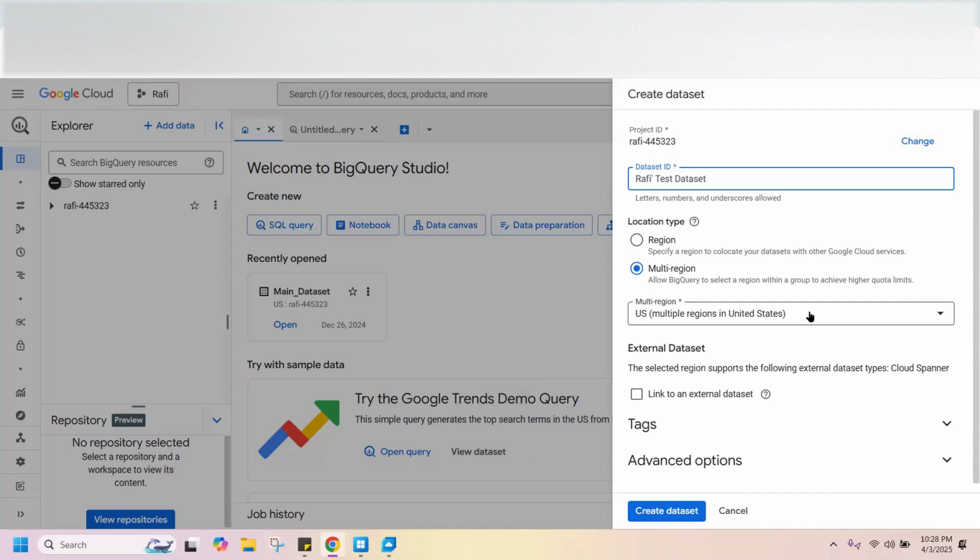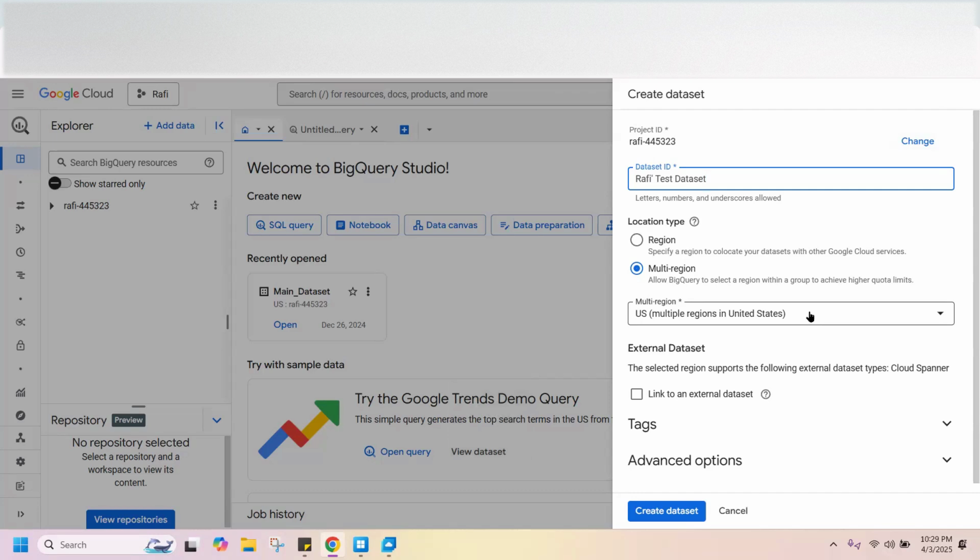What is the best part of multi-region? Basically, if you have a really big data set and your company is global and a lot of people are using it from different regions, then if you keep it in multi-region, it will be beneficial for them so that they can query it easily, right? Because it's not specific to a single region.